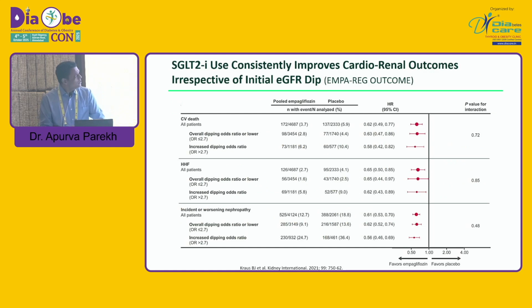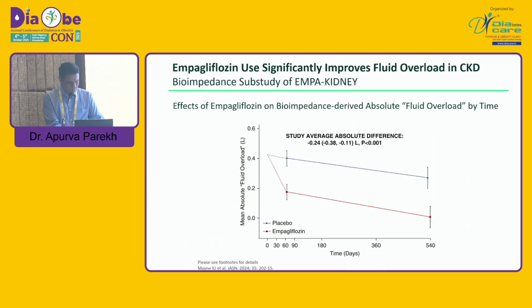We all noticed SGLT2 inhibitors consistently improve cardiac outcomes in spite of the initial dip in GFR. In all the above slides, whether the GFR decrease is more than 2.7 or less than 2.7, outcomes are good if we continue the SGLT2 inhibitors.